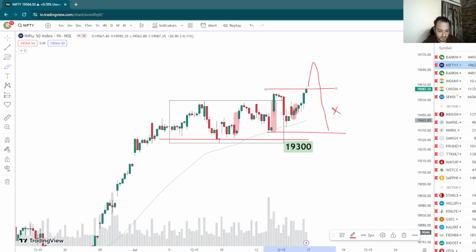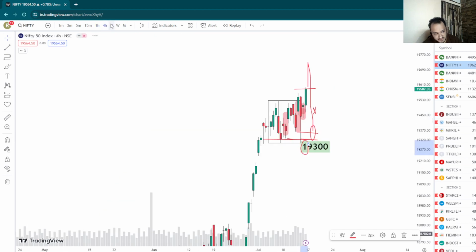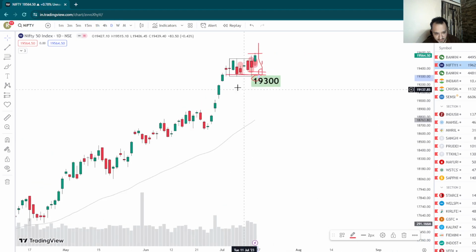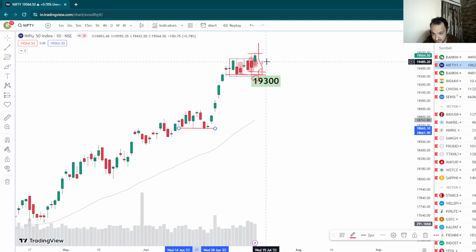A failed breakout will happen only when the move breaks this area of demand, basically breaks 19,300. All right, so pretty simple chart for Nifty here. I hope that people who have been following the analysis for some time know that this is where we started, and then we're still making higher bases, which is pretty strong in itself.